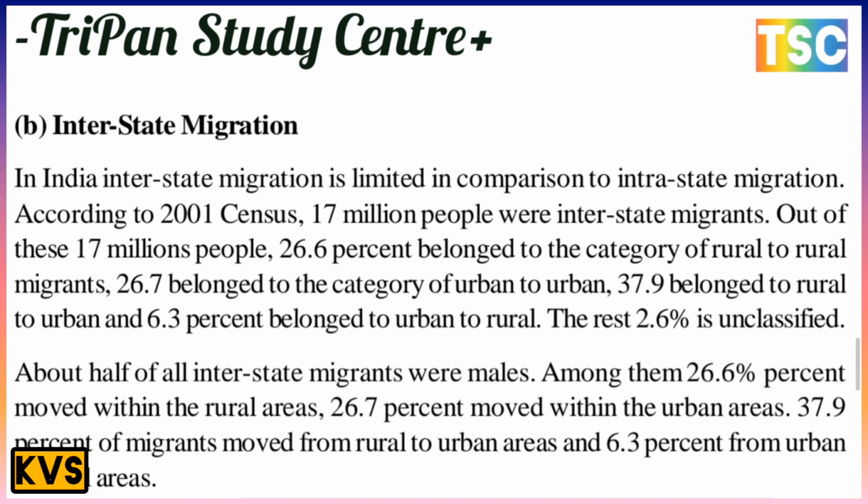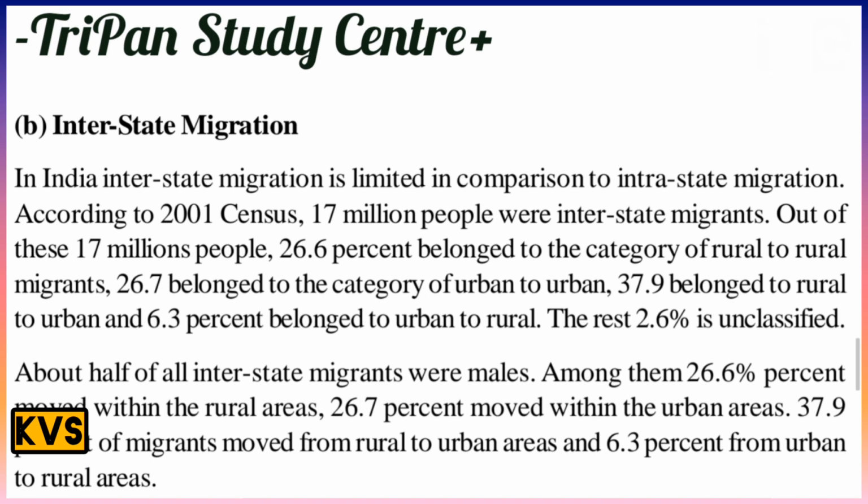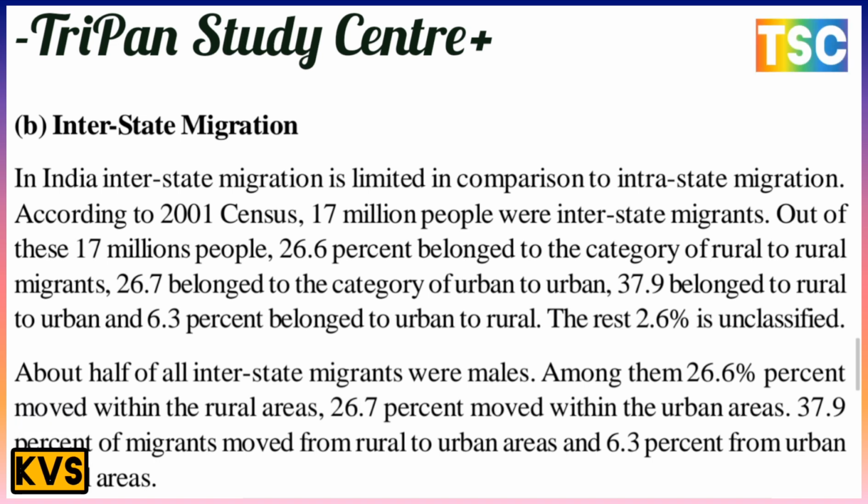Out of these 17 million people, 26.6% belong to the category of rural to rural migrants, 26.7% belong to urban to urban, 37.9% belong to rural to urban, and 6.3% belong to urban to rural. The rest, 2.6%, is unclassified. About half of all interstate migrants were males.